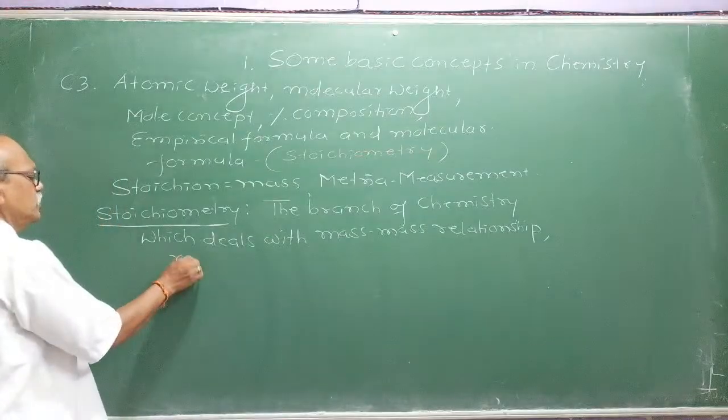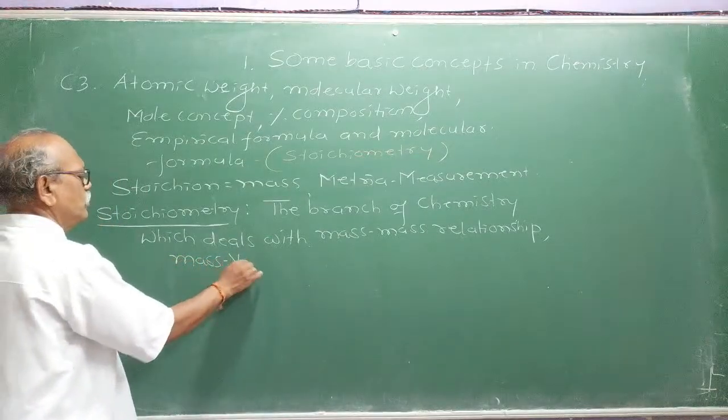Mass volume relationships, volume relationships,